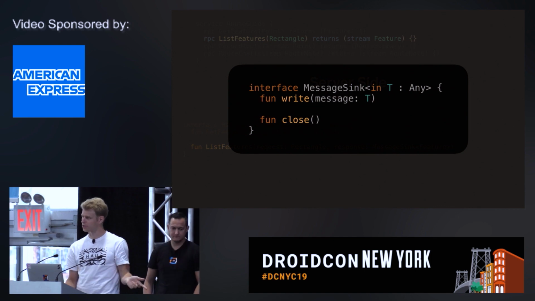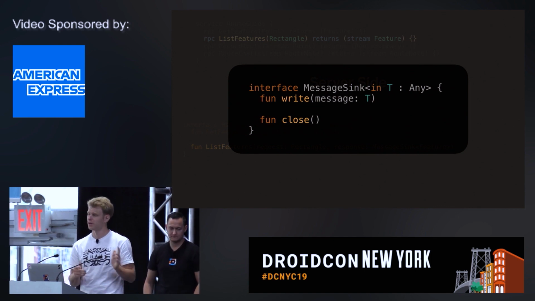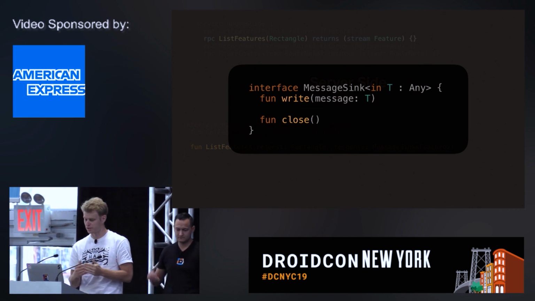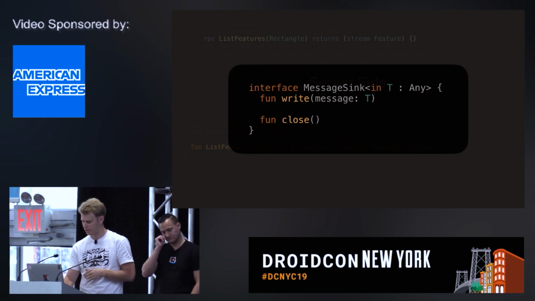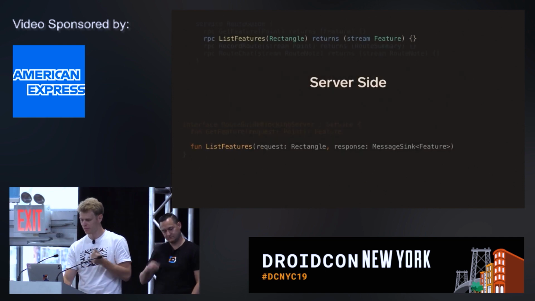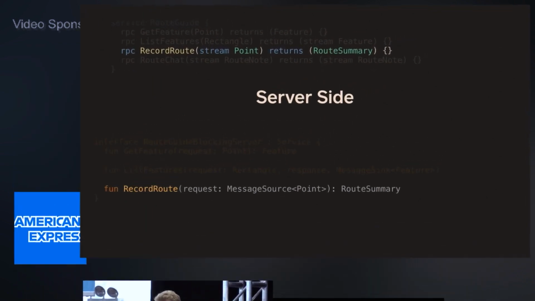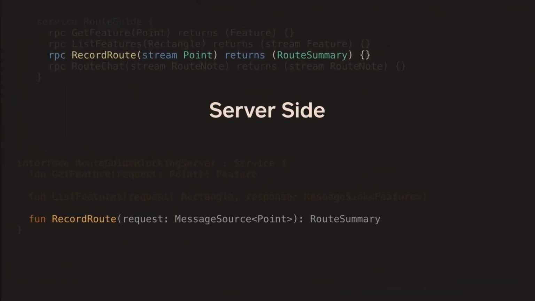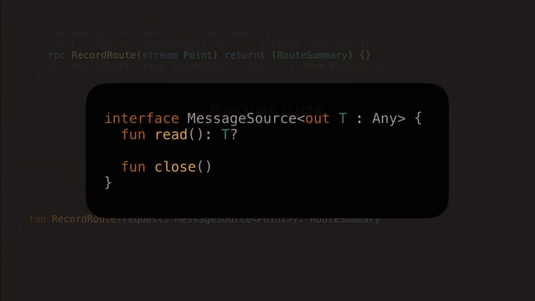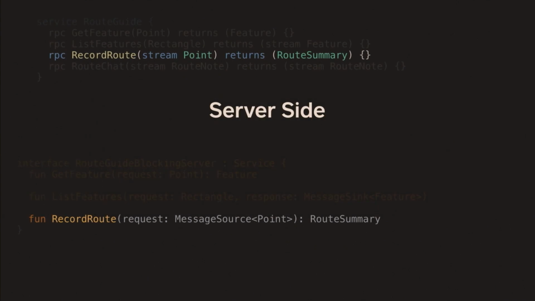And because we don't want to depend on Kotlin coroutine here, we provide our own interface, which is as simple as that, just write and close. We have the same when we need to receive a stream. We are passed the message source, which is like a receive channel. Two methods, read, close. We read all the data and then send back the object.